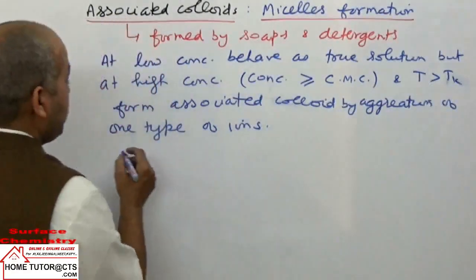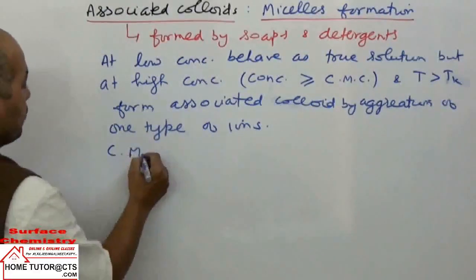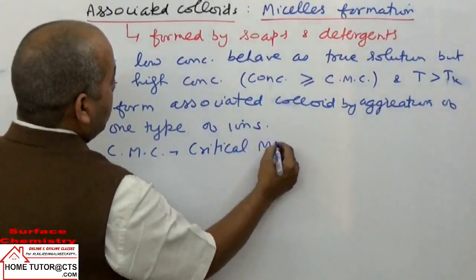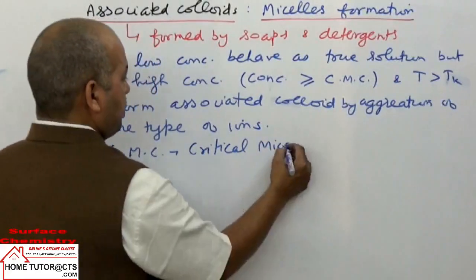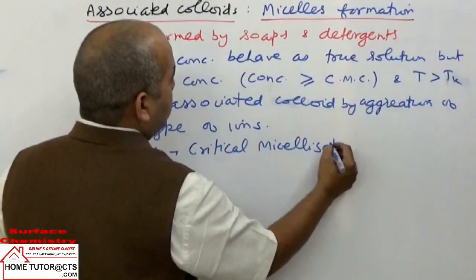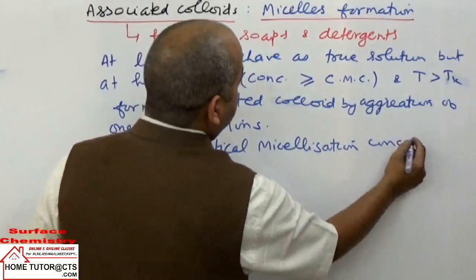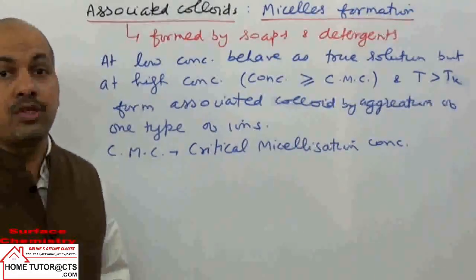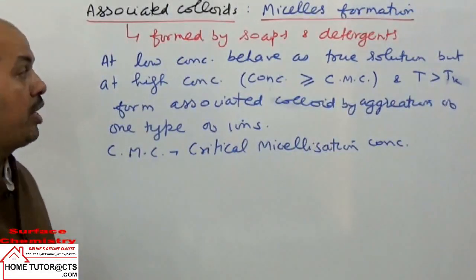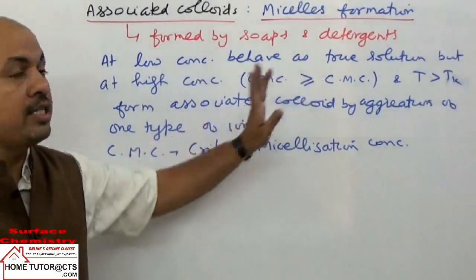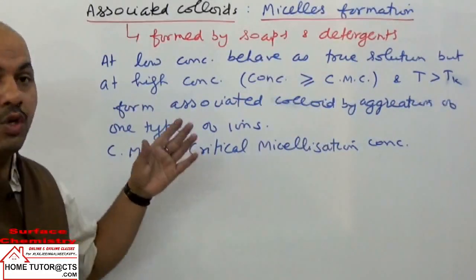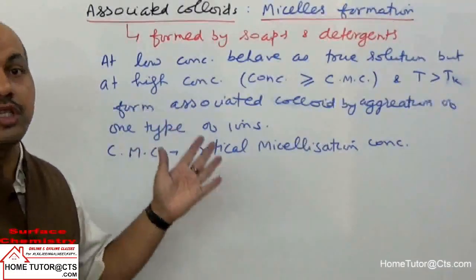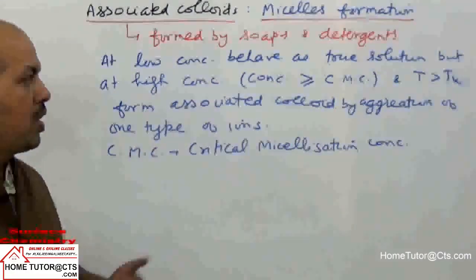You use one term here, CMC. What is CMC? It is called critical micellization concentration. For soap solutions to form micelles, they should have concentration equal to or more than CMC. CMC is the lowest concentration, the minimum concentration at which a soap solution can form micelles.